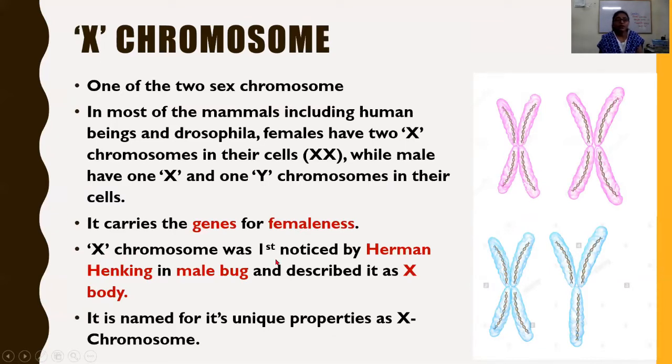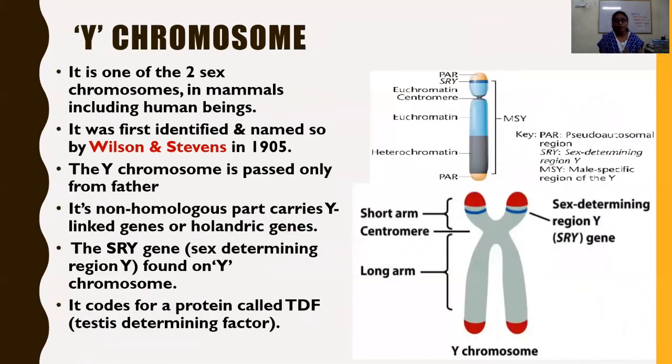The X chromosome was first noticed by Hermann Henking in a male bug, an insect, and described as the X body. Henking discovered the X chromosome in the male bug and named it X body. By that time it was not named as X chromosome. It was named afterward for its unique properties as the X chromosome.